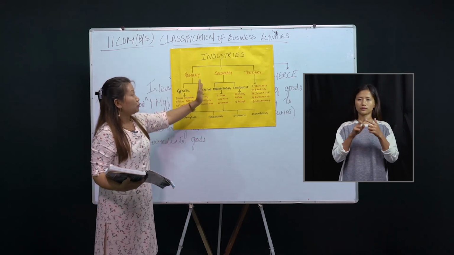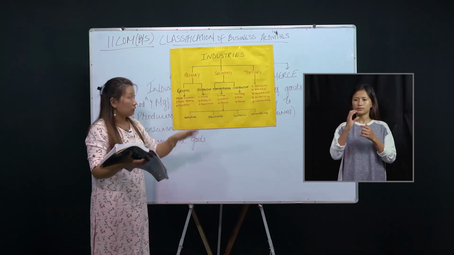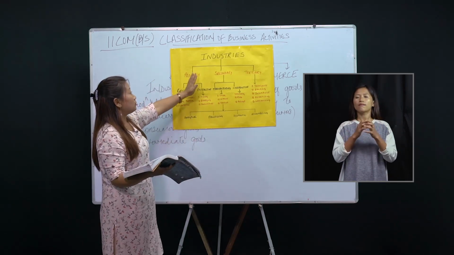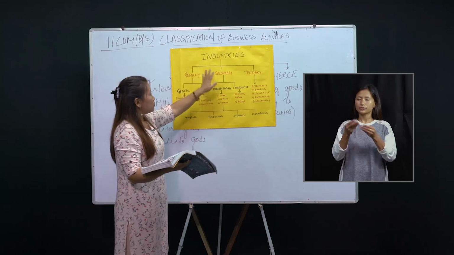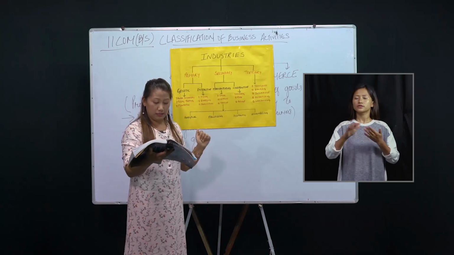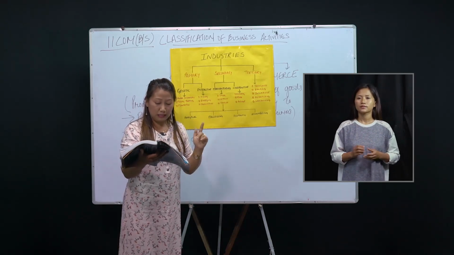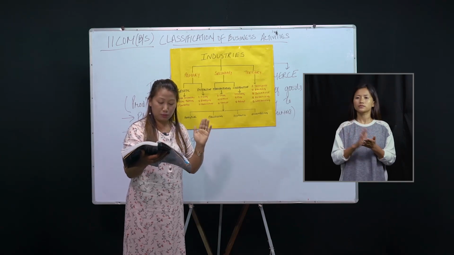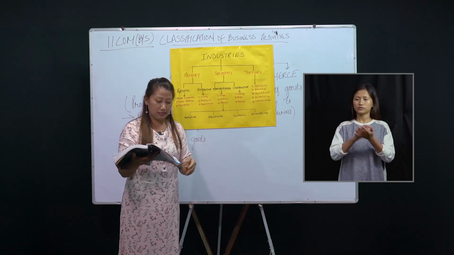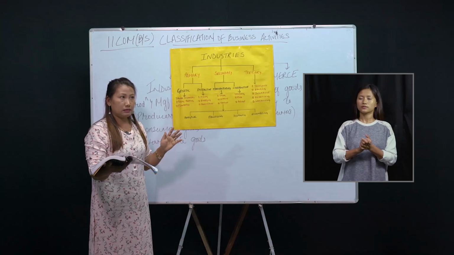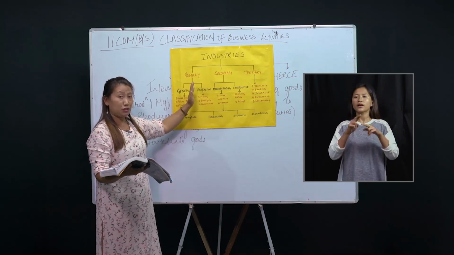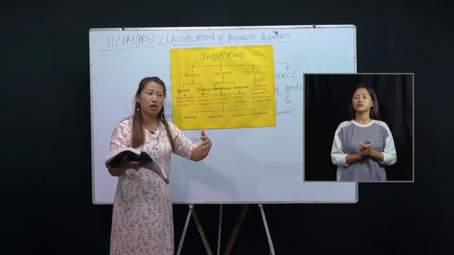Now coming to the secondary industry. What is secondary industry? Secondary industry refers to those industries which use raw materials produced by the primary industry and change or convert them into finished items. One example is timber. Timber, a primary product, is converted into furniture, which we can use.